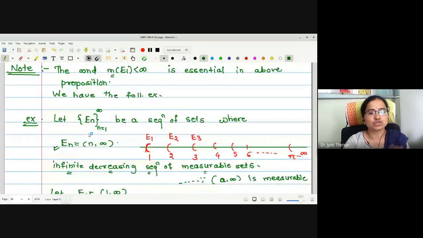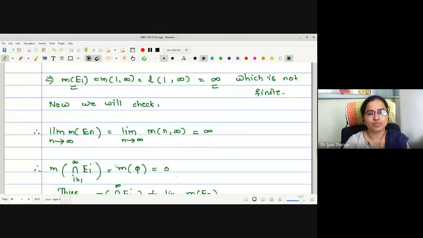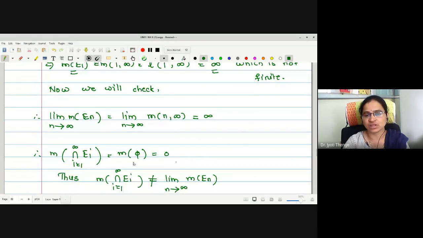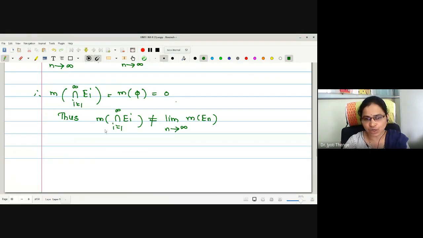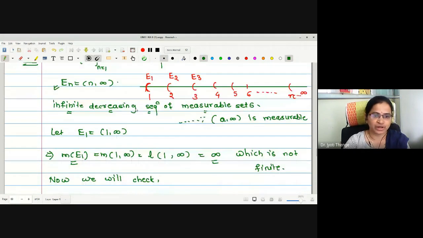Because if it is not finite, with the help of an example, we have discussed that the left hand side and right hand side will not give us the same value. That is, limit n tends to infinity m of En will give infinite value, whereas m of intersection Ei we will get 0 value. Means this is not equal provided this condition does not hold, right?